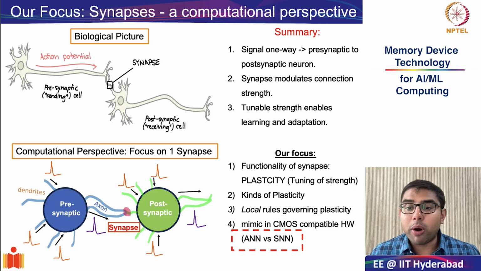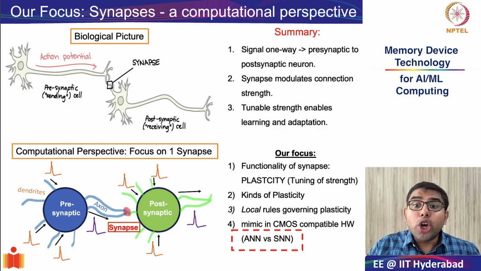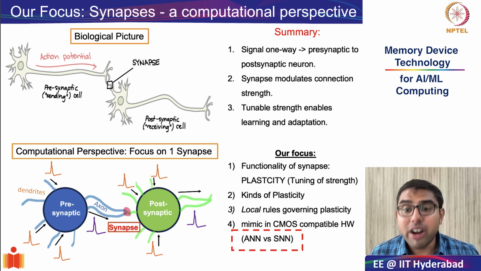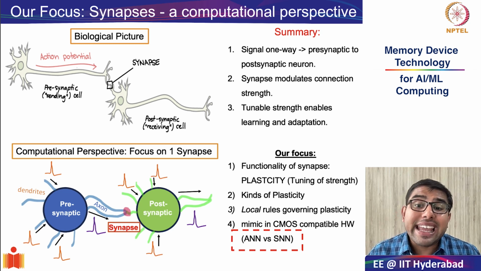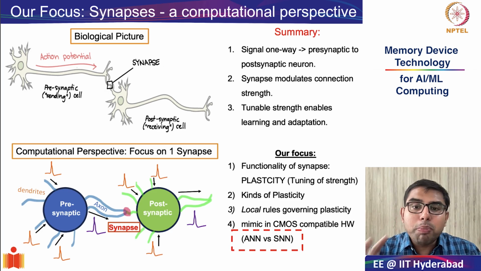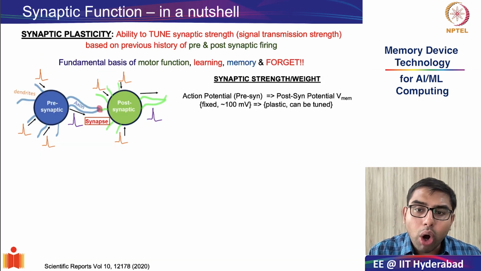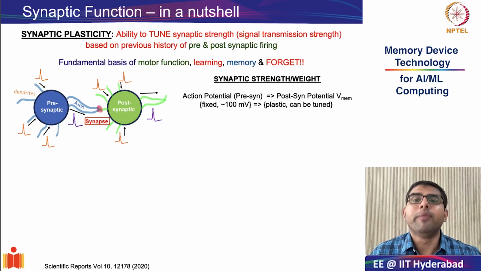And this is very, very important because despite not having a clear-cut idea of the global problem to solve, your spiking neural networks are still able to do unsupervised self-driven learning, and this gives a huge benefit in energy efficiency. With this motivation, let us go ahead and look at synaptic function, also known as synaptic plasticity, which forms one of the most fundamental concepts in neuroscience and also in neuromorphic computing.